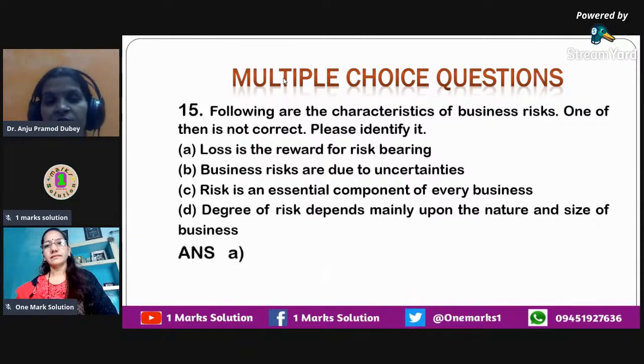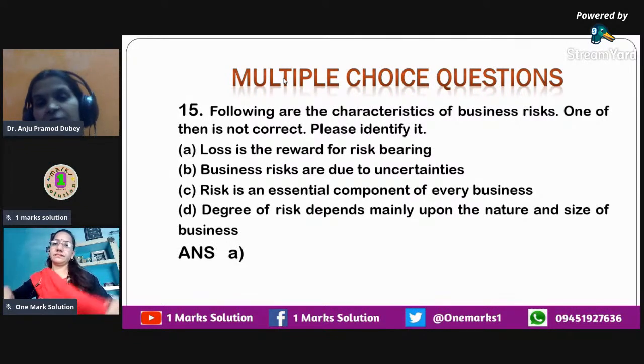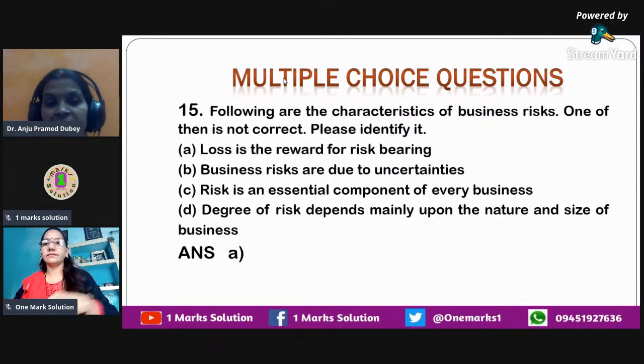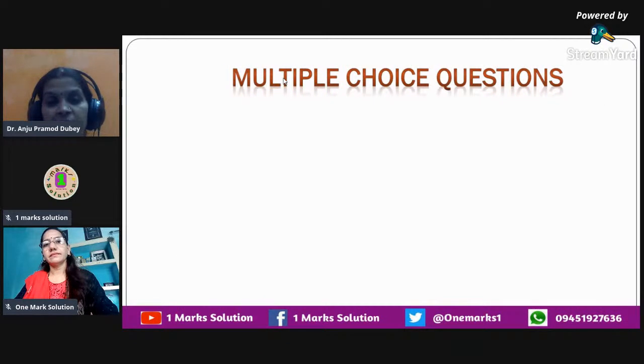So the correct answer over here, as I told you, will be A. Loss is the reward is not a correct statement. In fact, profit is the reward for risk bearing. That's the correct statement. And since we were asked to identify which statement is not correct, we have taken the first one, that is not correct. Now we move on to the next question.